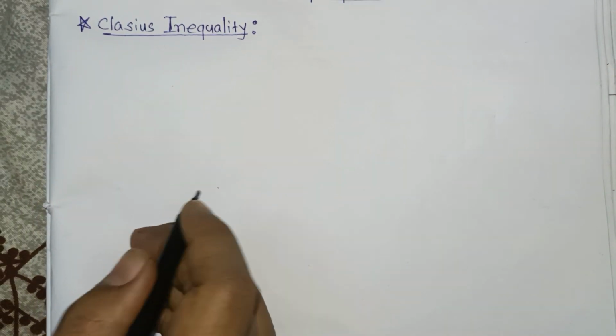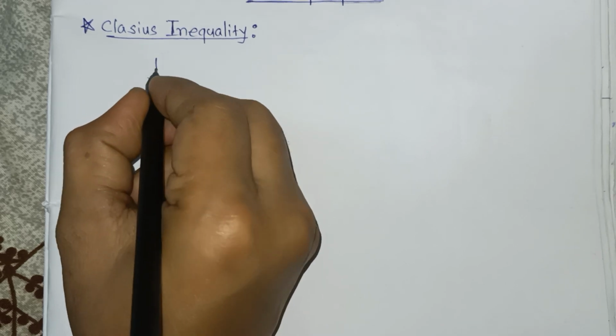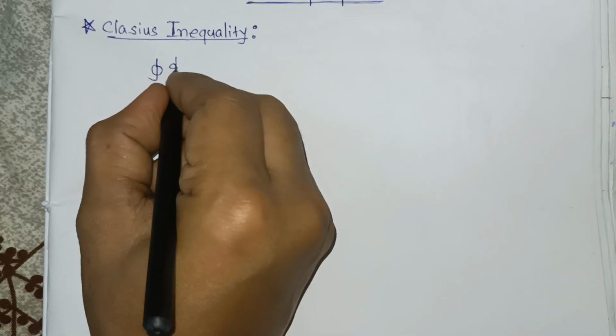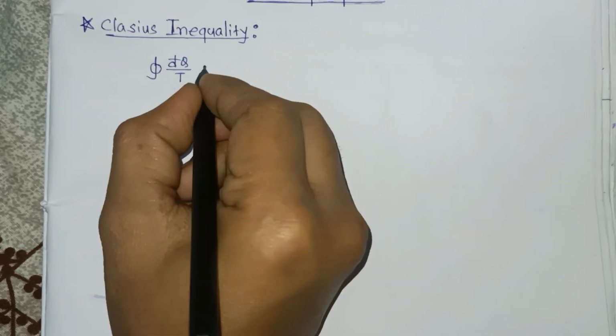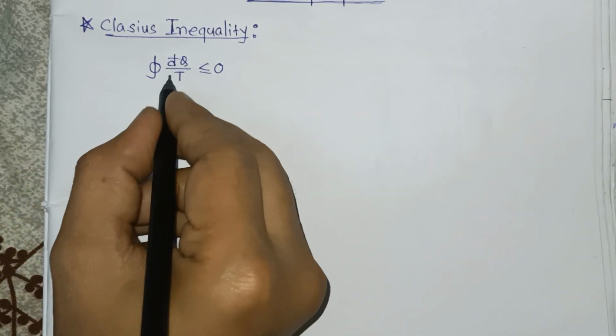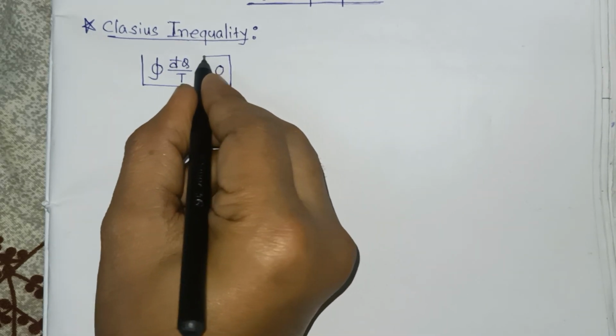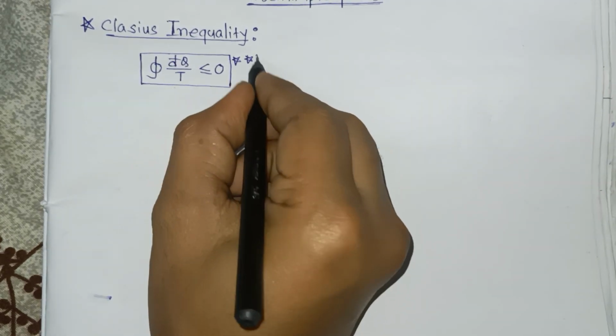Today's topic is Clausius inequality. So what is the formula of Clausius inequality? That is the cyclic integral of del q by T always less than or equal to 0. That means the cyclic integral of del q by T is always less than or equal to 0. So this is the Clausius inequality. This formula is very important.